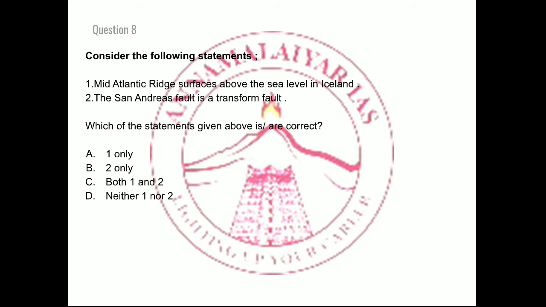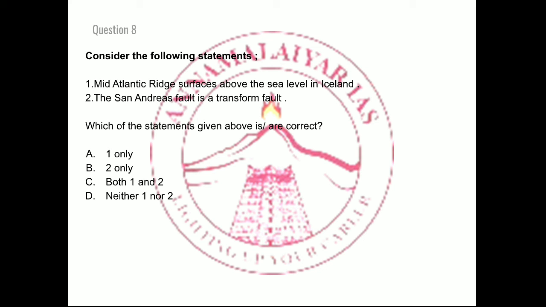Consider the following statements. Point number 1: the Mid-Atlantic Ridge surfaces above the sea level in Iceland. Point number 2: the San Andreas Fault is a transform fault. These are the two points that have been given. Which of the statements given above is correct? That is the thing that has to be answered.